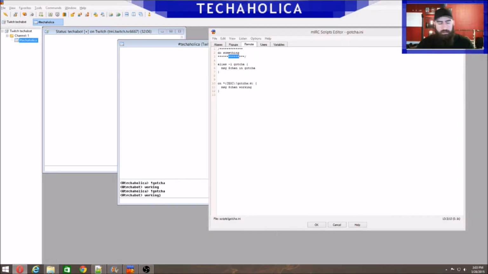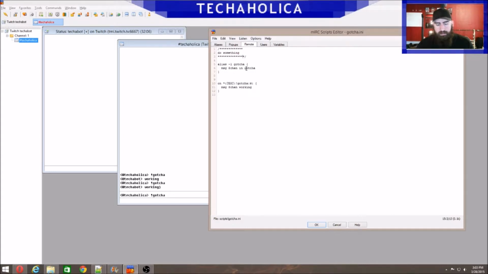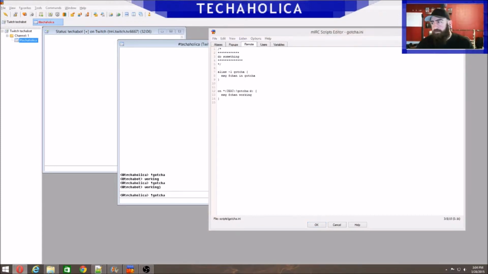So let's do that. You see, I typed in gotcha and nothing happened. That's because these need to be like this. They can't have anything touching the open and close command. That's how it knows it's a comment. So this is how you need to do it. Make sure your comments are lined up, and there you go. Now it's working again. This is the comment, it ignores all this, we ran the gotcha, and it works just fine.